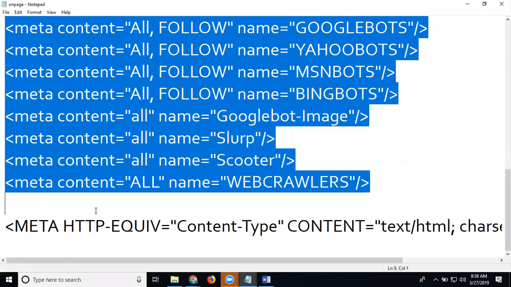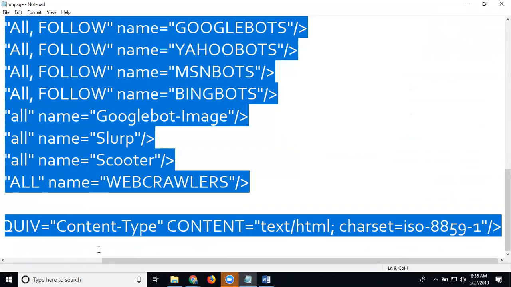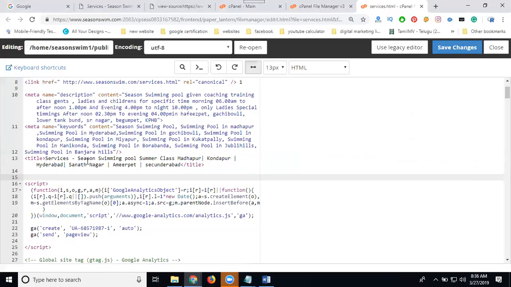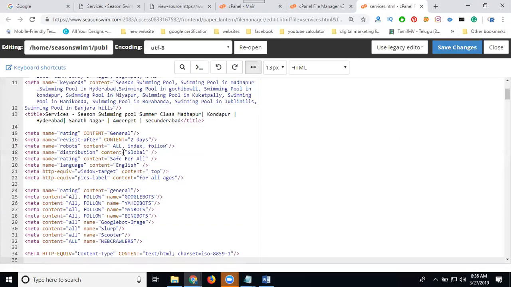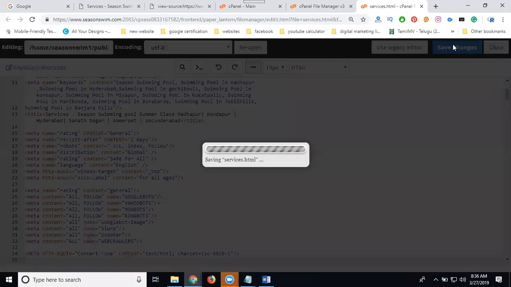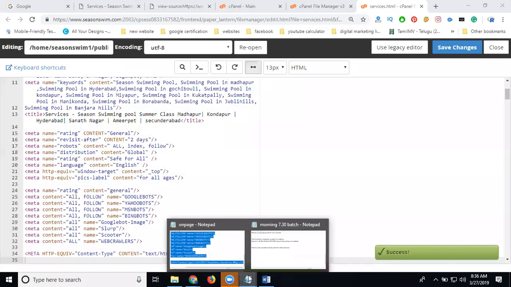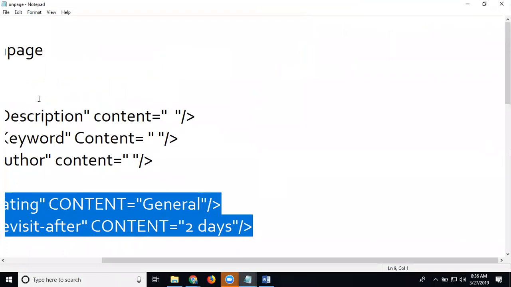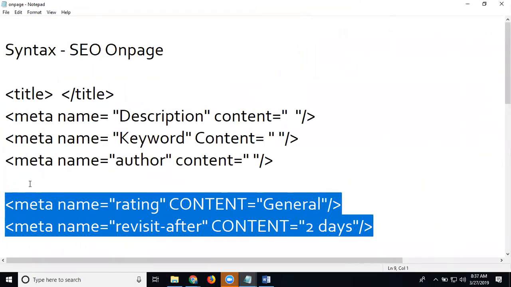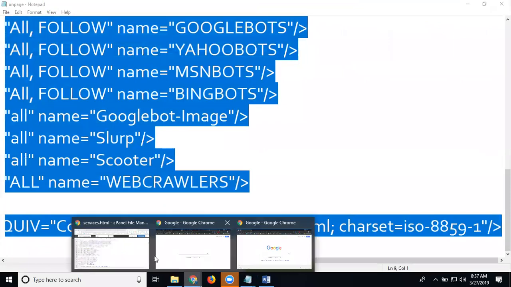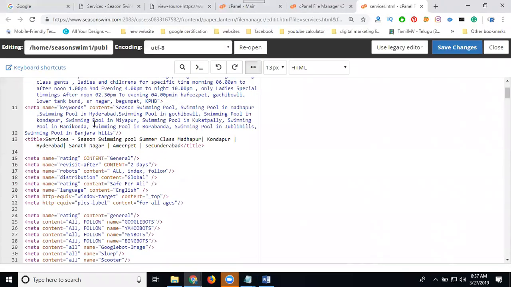For people to understand, this option will be for all purposes. Copy. Every page is common. This is called searching, understanding, and following your page's purpose. Click save. So the main important thing is the first three options. Which ones? Writing a title, description, keyword, and author name. Once you write these options, you can update them with your website homepage option.